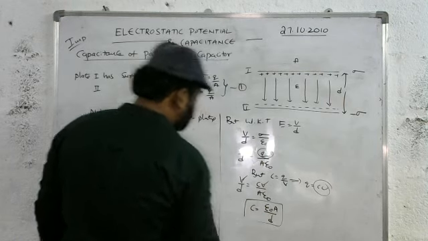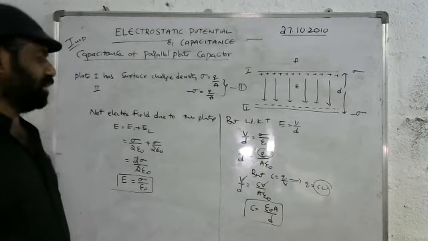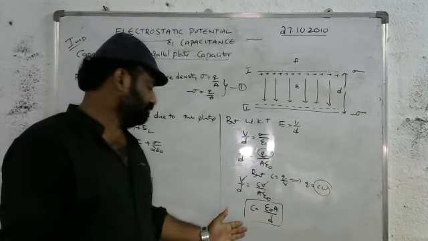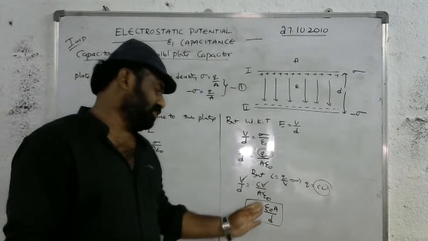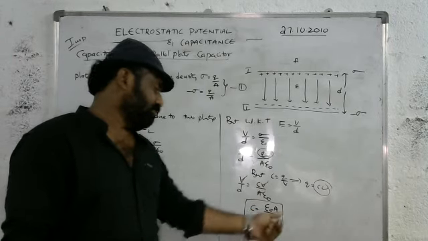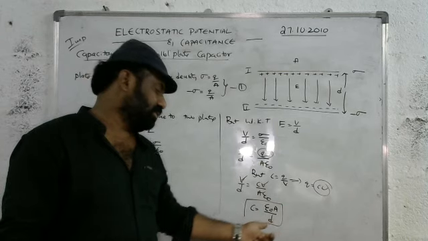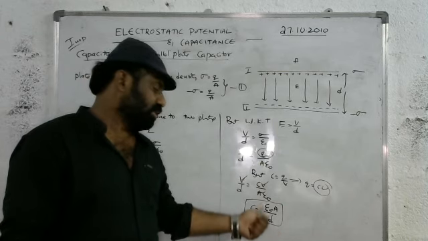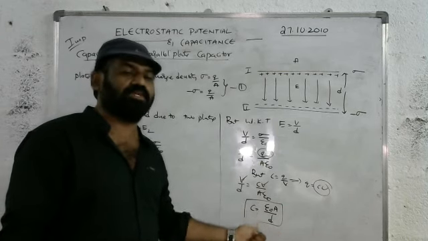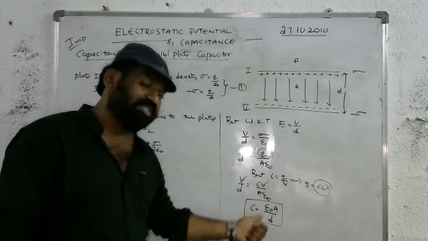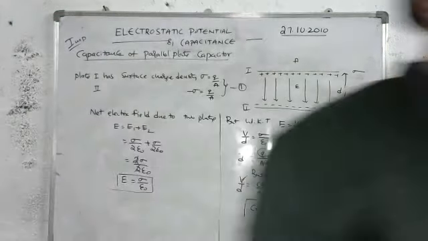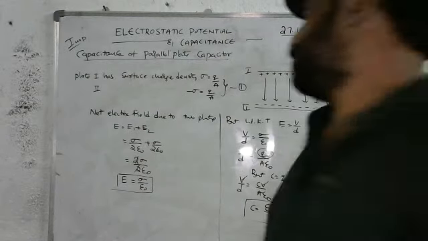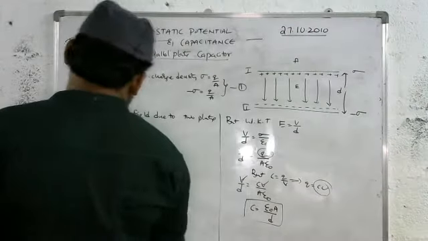This is the expression for the capacitance of a parallel plate capacitor. C is equal to epsilon naught A by D, where A is the area of the plates and D is the distance between the plates. Epsilon naught is the permittivity of free space. So this is about the capacitors in series and parallel.